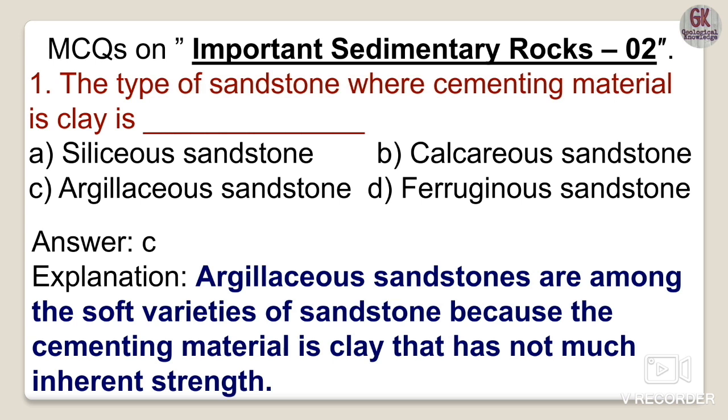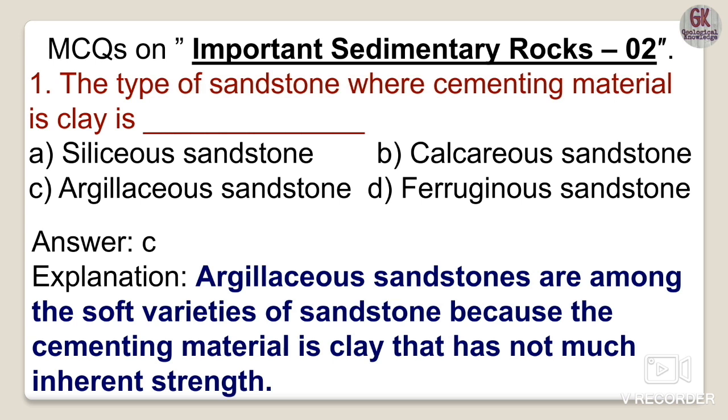The clay binding material does not possess much inherent strength, that's why they are very soft in nature.